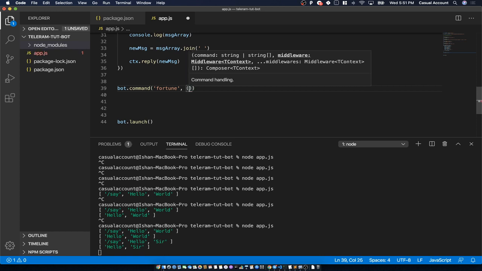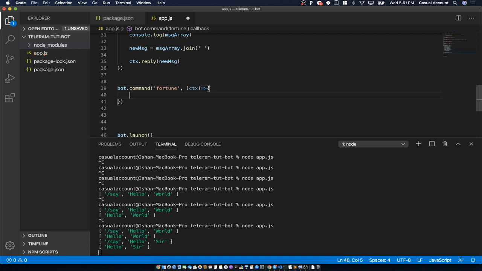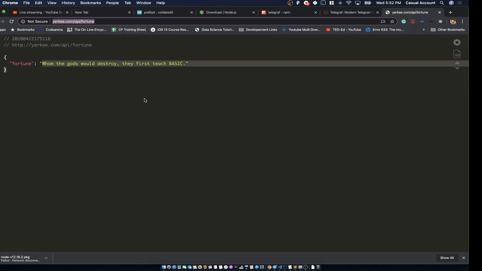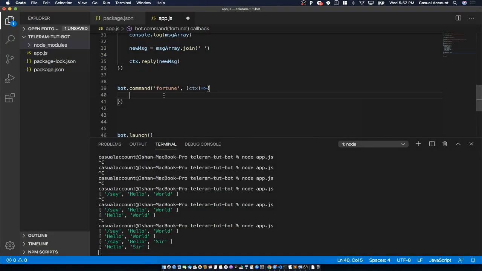Then again, the arrow function with the context object. Now think about it, okay? We want to fetch this information from this API URL. So let's first save this URL, okay? I have copied this URL. Let's save this URL in a variable. url is equal to, this is the URL.